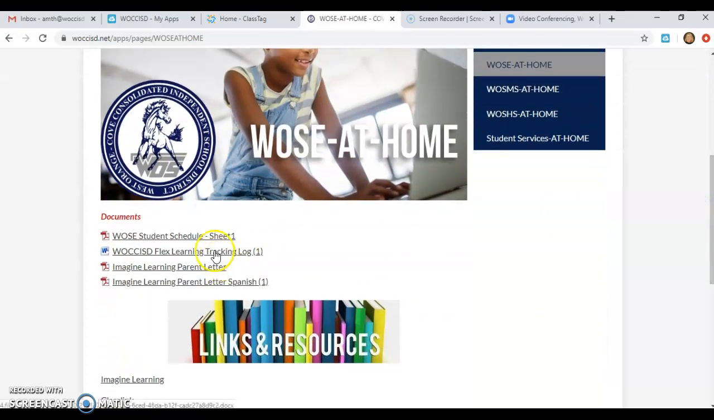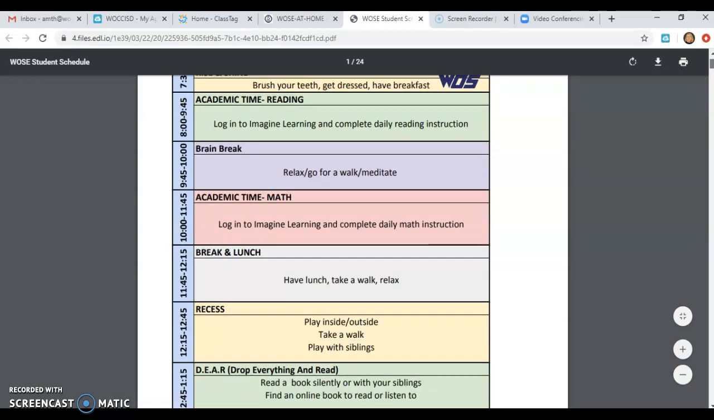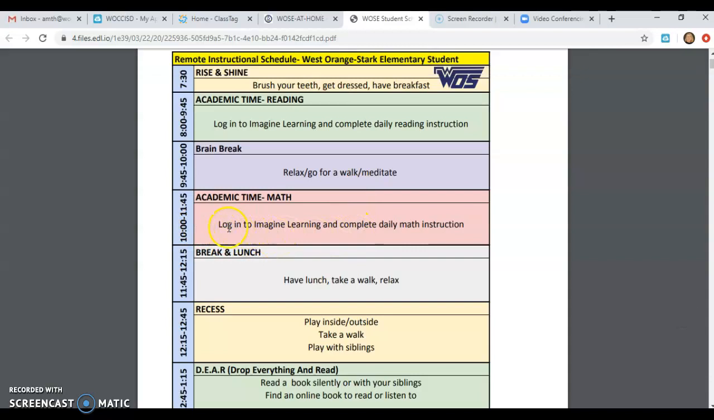Right here will be our daily schedule that you can click on and look at. And it just kind of gives you a tentative schedule of what to do throughout the day. Doesn't mean you have to follow this exactly, but we are going to be taking attendance at 11 o'clock by checking the logins of the children. So if they're not logged in at that time to either math or reading, they will be counted as absent.